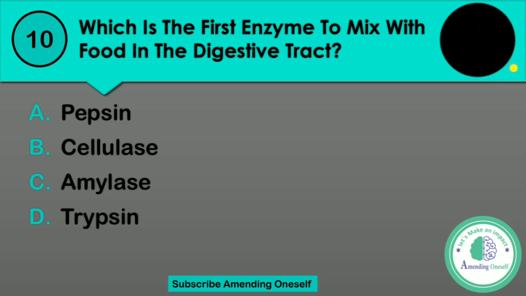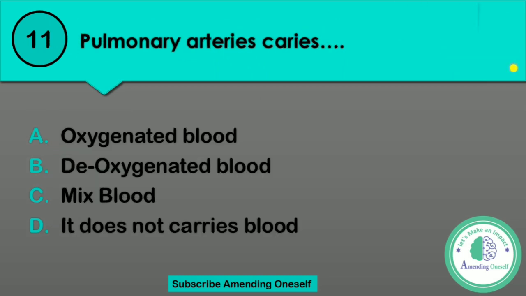Time's up. Question number 11. Pulmonary arteries carry blank. Okay, carries, there was a spelling mistake, sorry again. Oxygenated blood, option A. Option B, deoxygenated blood. Option C, mixed blood. Option D, it does not carry blood. This is the correct spelling, carries.